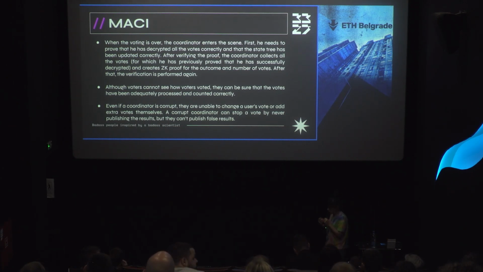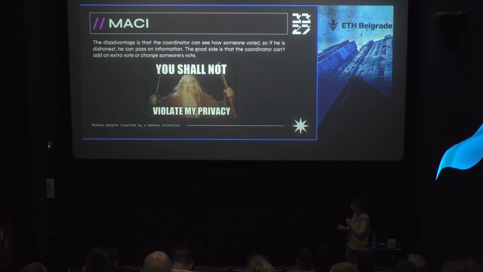Even if the coordinator is corrupted, he cannot add an extra vote, he cannot censor a vote, because if he tries to do that, he will not be able to make a valid zero knowledge proof. So we will never have a finished voting with false results, but we can be sure that the coordinator cannot publish false results, and this is very important.